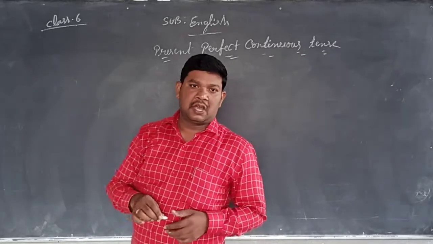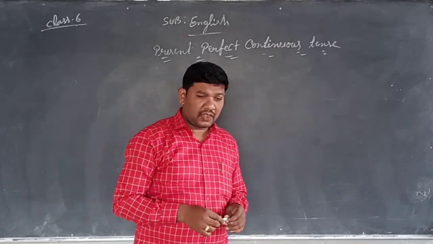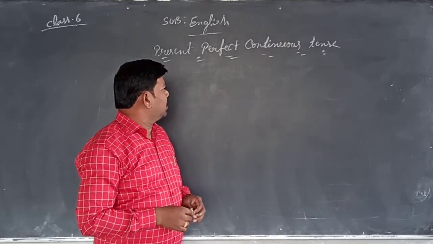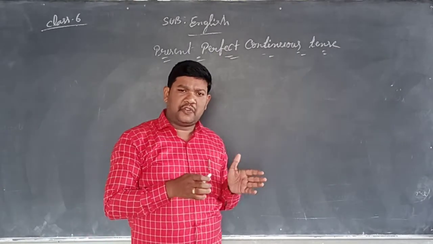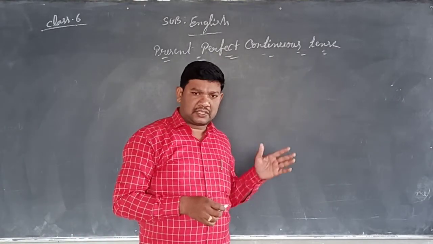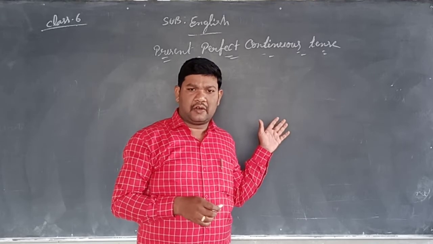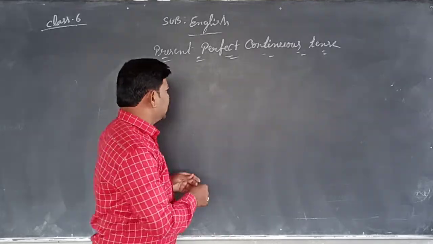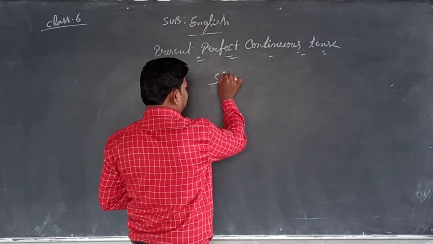Present perfect continuous tense. So students, for every tense, the first step is learning the structure.